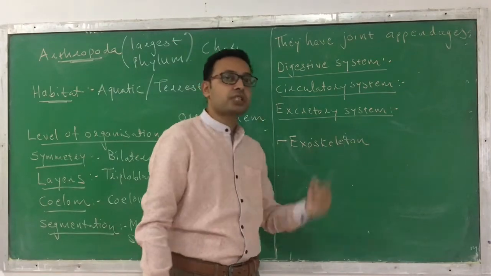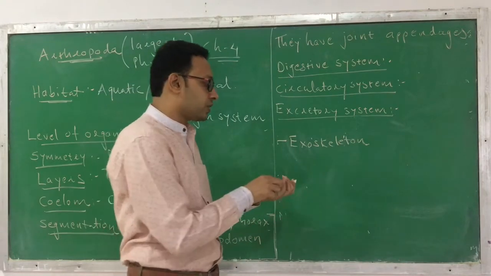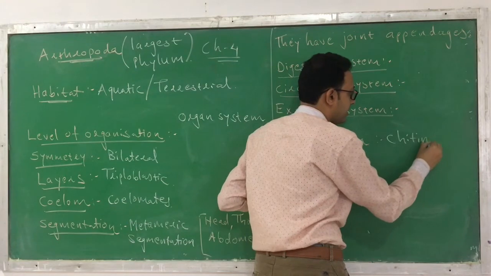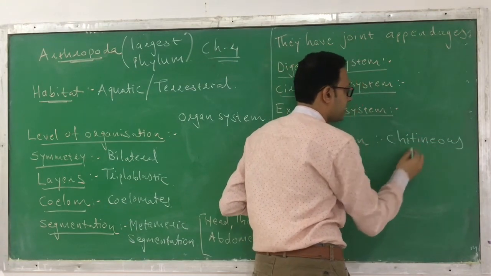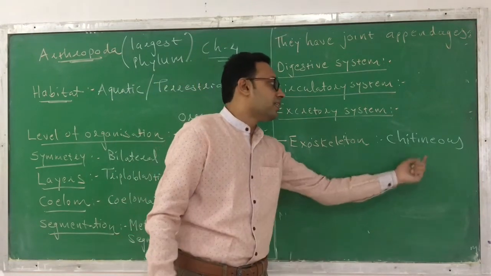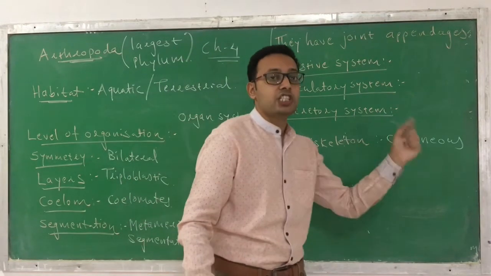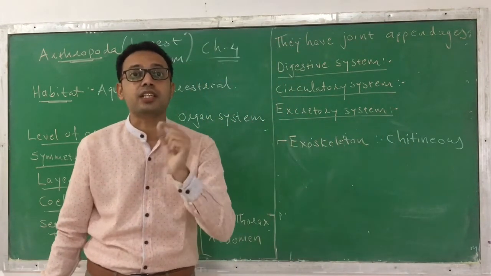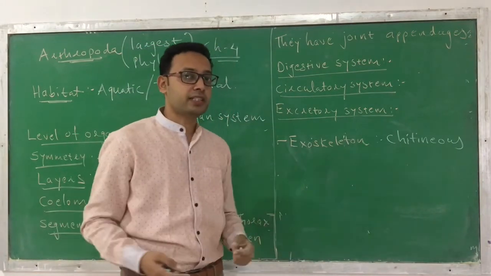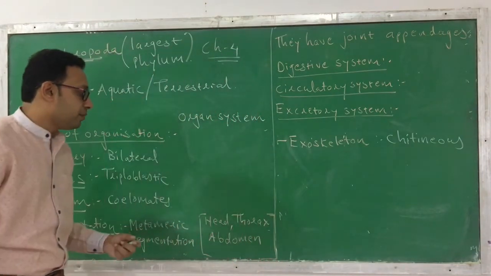They also have an exoskeleton that is covering them, that is protective in nature. And this exoskeleton is made up of chitin, so it is chitinous in nature. You have learned about chitin in chapter number 9, biomolecules. This chitin is a polysaccharide. So their exoskeleton is chitinous in nature. This is one of the most important characteristics. So these are the three special characteristics you can find in phylum Arthropoda.